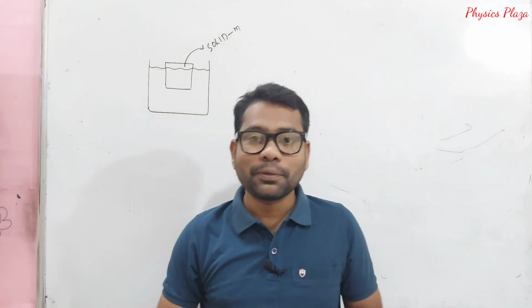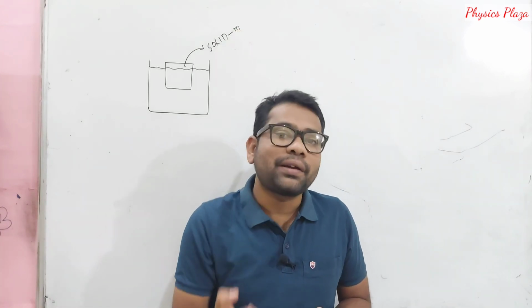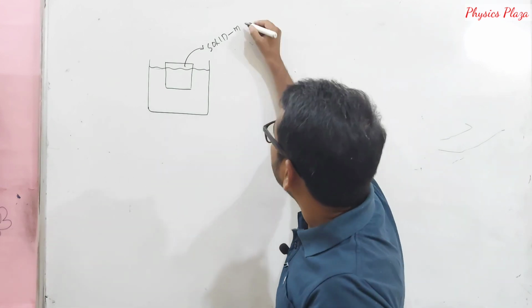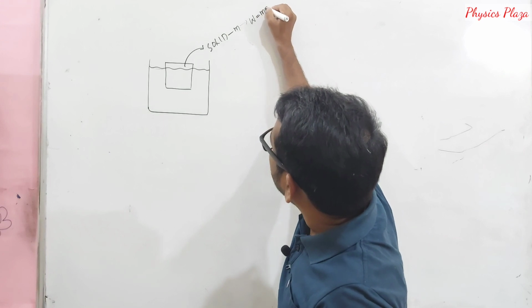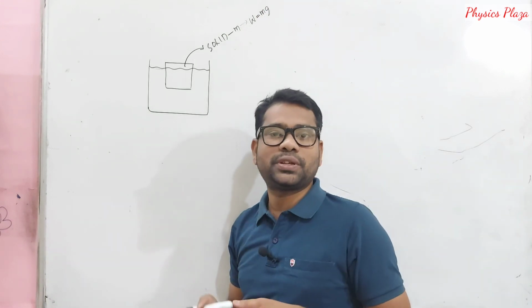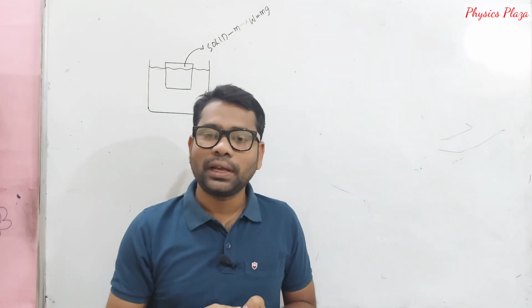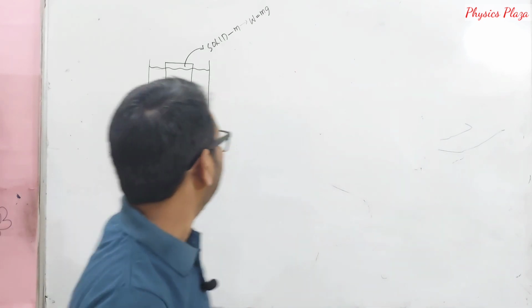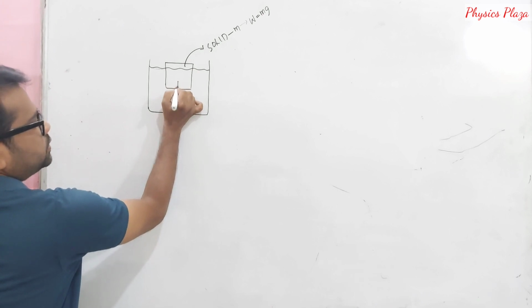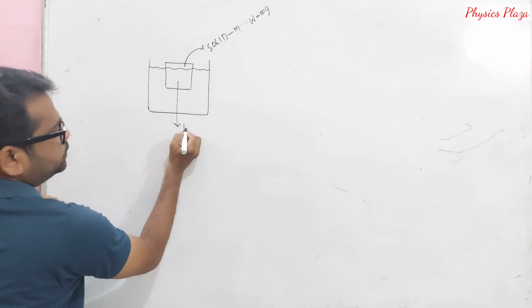As it has mass, definitely it is pulled by gravity, due to which it has some weight, that is W is equal to mg. And children, we know very well that the weight of the body always acts vertically downwards.